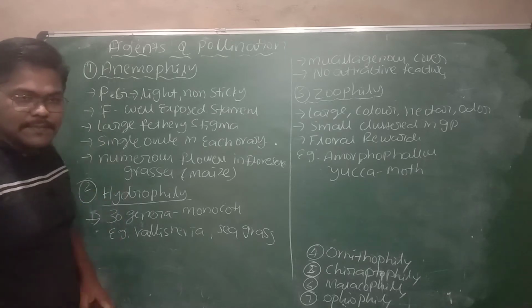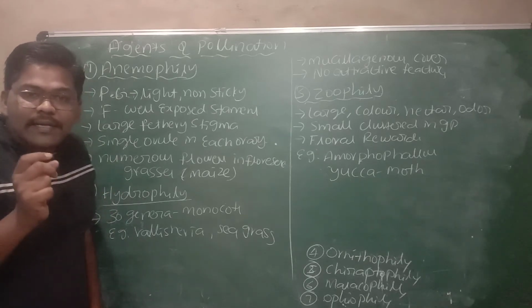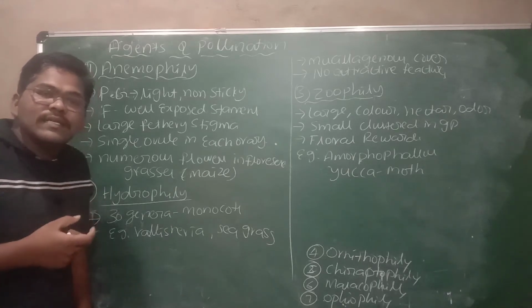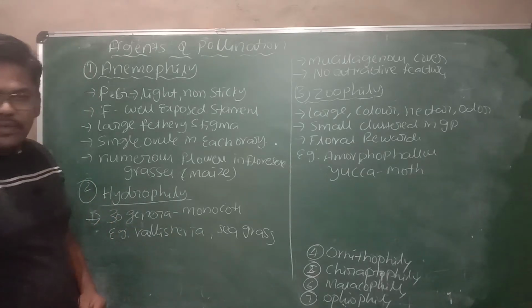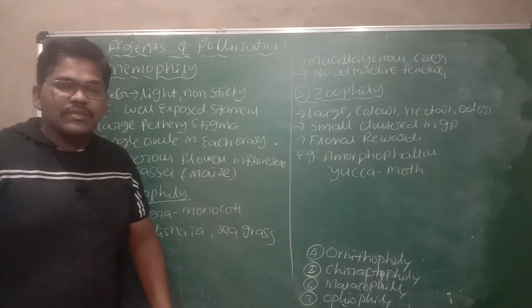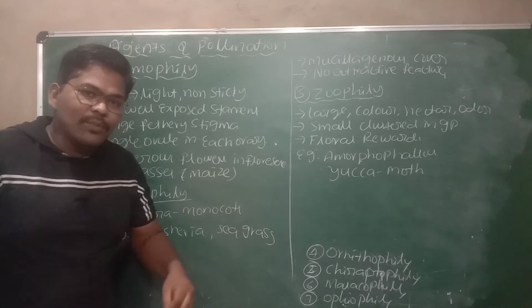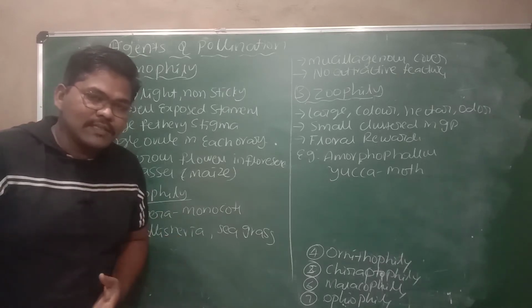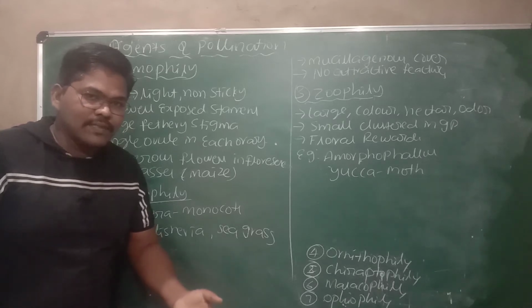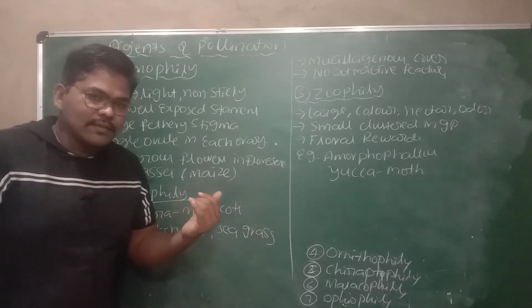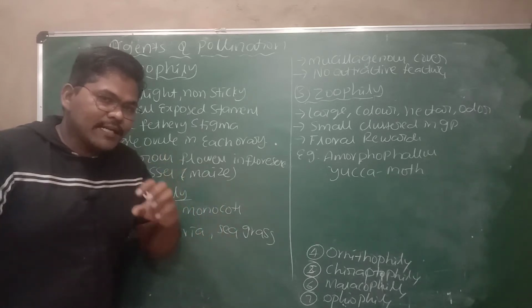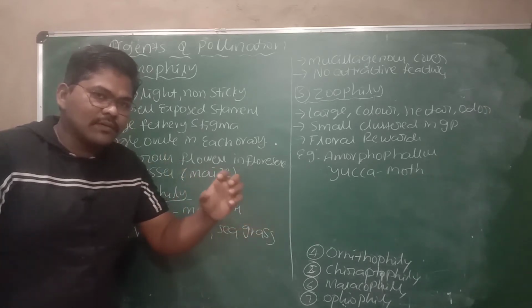Agents of pollination. Agents of pollination means the things which are used for the transfer of pollen grains. Actually, pollen grains do not contain any legs, and no flagella or cilia for movement. How will they move, how will they be transported towards the stigma? If it is another flower of the same plant, or another flower of a different plant, the pollen grain should reach the stigma.